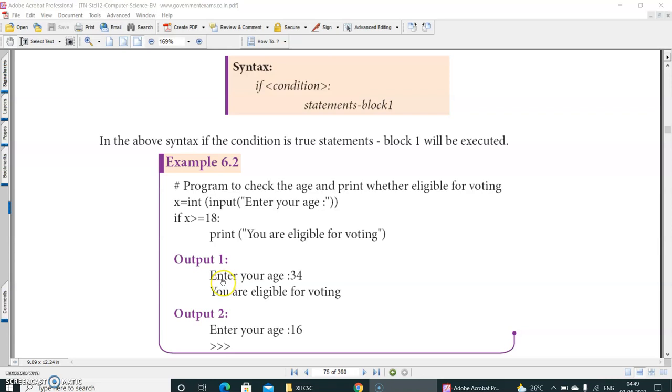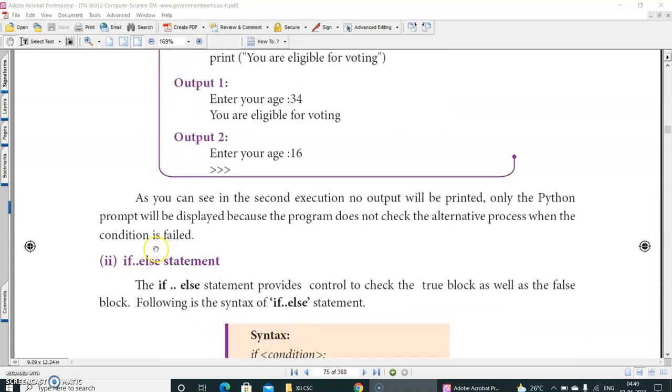See the output. Enter your age, 34. Now you are eligible for voting because the condition is true. Suppose you enter your age, 16, which is less than 18. It will not print anything. Is it clear? That is a disadvantage of using simple if. As you can see in the second execution, no output is printed. Only the Python prompt will be displayed, because the program does not check the alternative process when the condition fails, that means false.